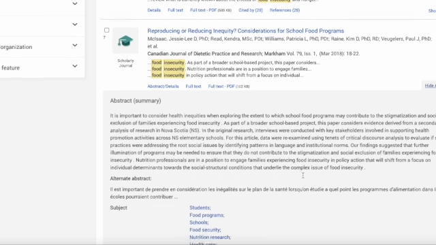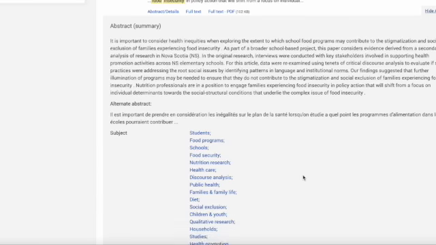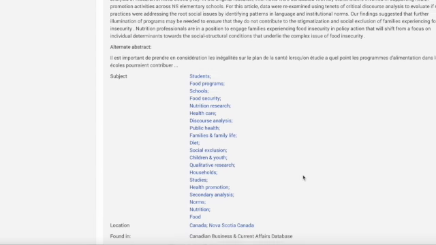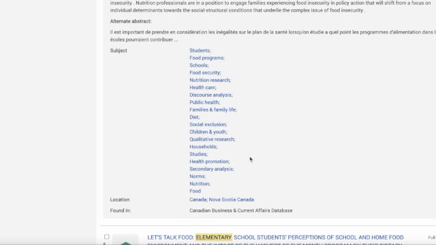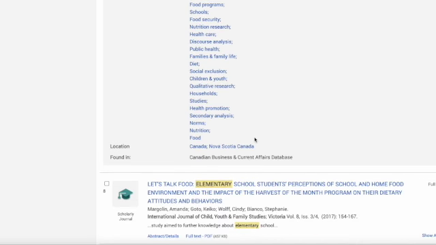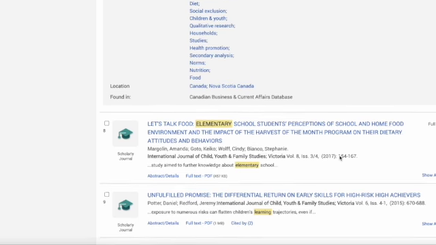After you look at the abstract, what's listed are the hashtags that make this article come up on the first page of results. You can use other terms. I used food insecurity, but it's described also as food security. What are some other things that you could look at? Change your keywords to get better results. It's also looking at schools in Nova Scotia.